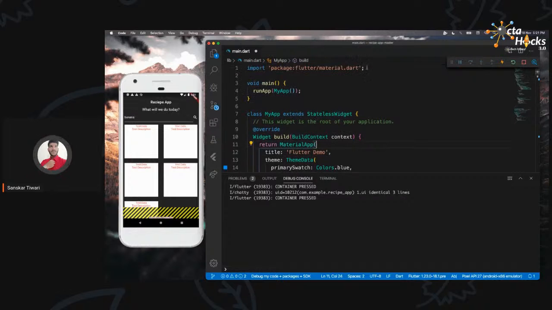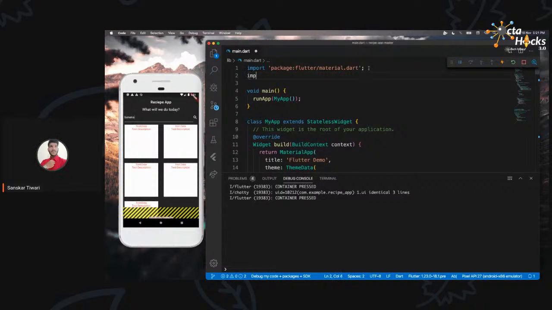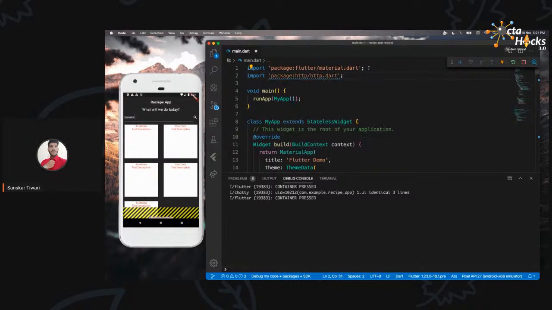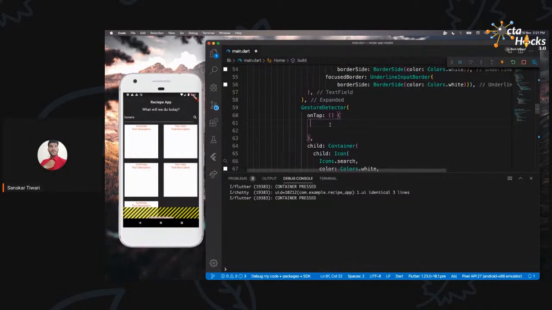So we will go at the top, just below this material, we will say import, and then the package, import HTTP like that. And then you can say as HTTP. Okay, once you do that, you just have to copy that. You don't have to, but yeah. Then you just have to visit this onTap property.